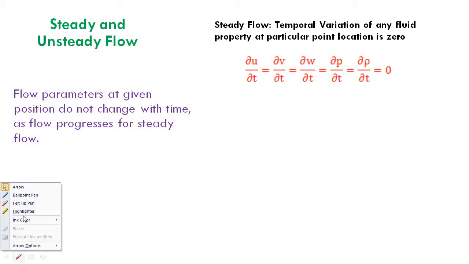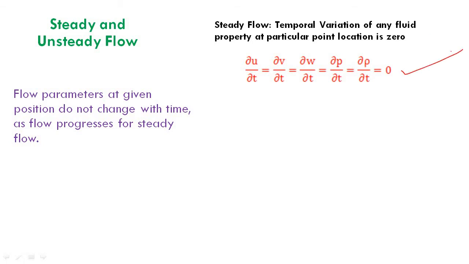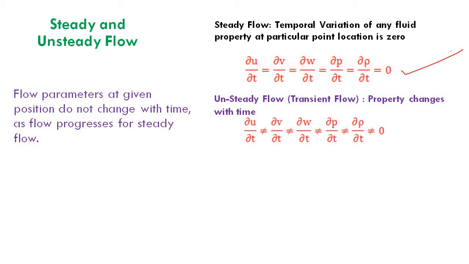So, that is written over here. The first derivative, that is ∂u/∂t, first derivative of velocity in x direction, ∂v/∂t, ∂w/∂t, ∂p/∂t, ∂ρ/∂t, etc. equal to 0. That is, no change in velocity with respect to time. What will be unsteady? It is also called a transient flow. Transient flow, during the course of time, ultimately will become steady after a certain time. So, the property changes with time. That means ∂u/∂t etc. not equal to 0, or u, v, w, p, ρ are not constant with time.